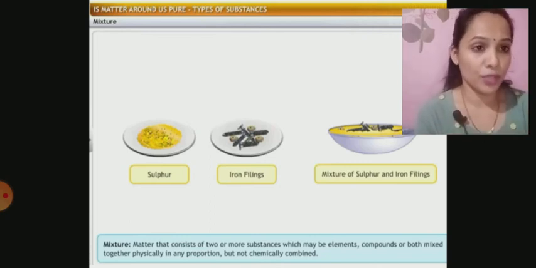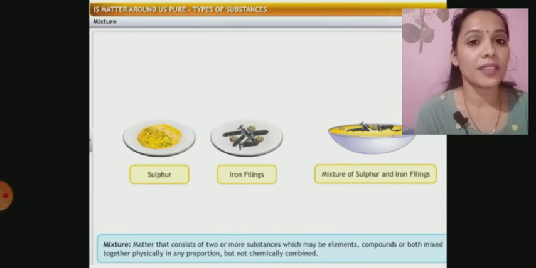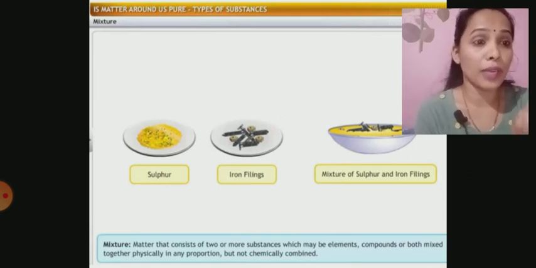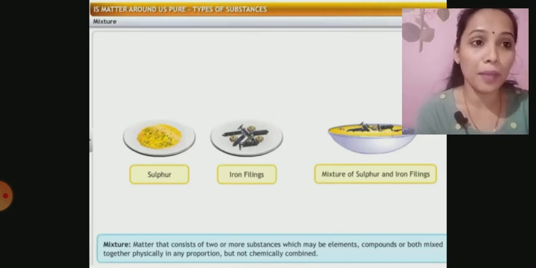Sulfur is a yellow powder which you have seen in the lab, which we had burnt to differentiate between a metal and non-metal reaction, distinguishing based on chemical property, isn't it? Both can undergo oxidation. Sulfur, on burning, burns with a blue flame, and we collected the gas in a gas jar and put blue litmus paper, it turned red. It shows that oxides of non-metals are acidic. Hope I am successful in recalling all that we learnt in the lab.